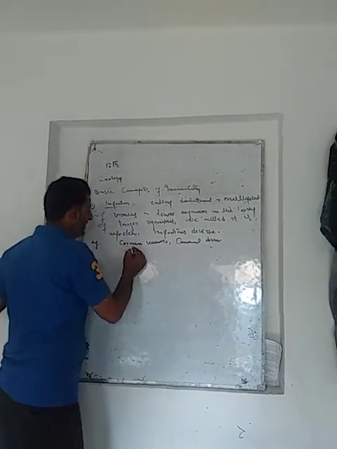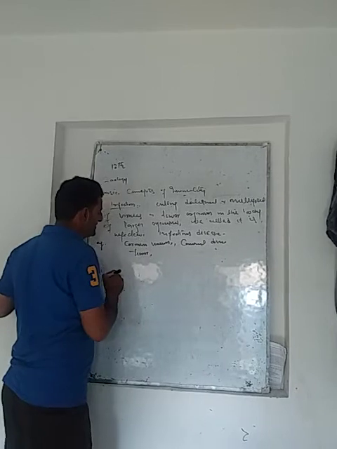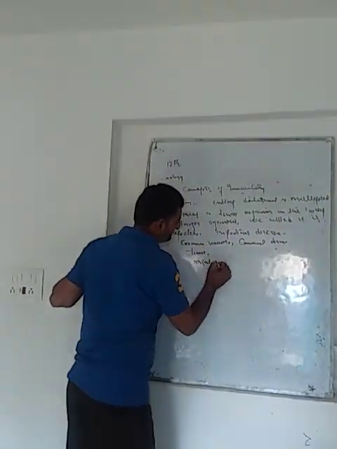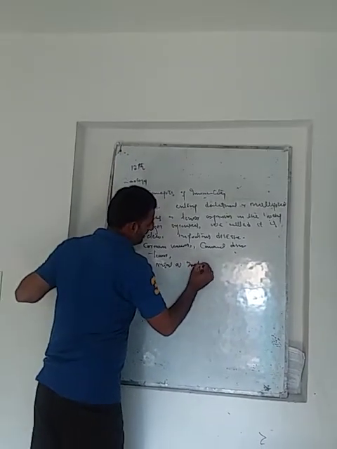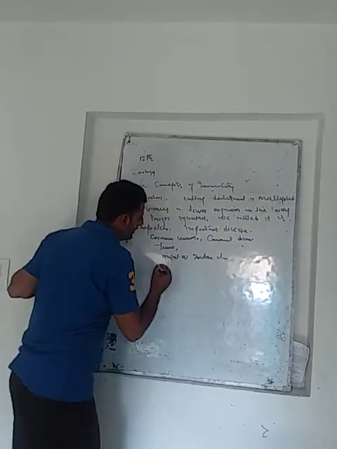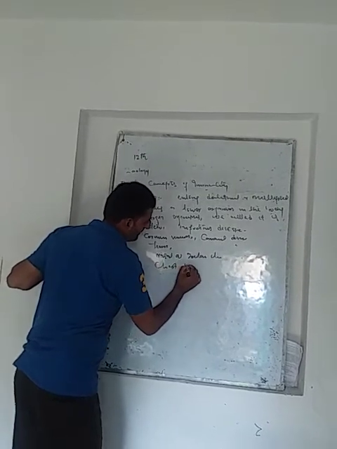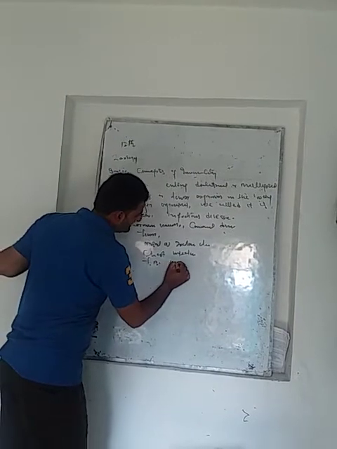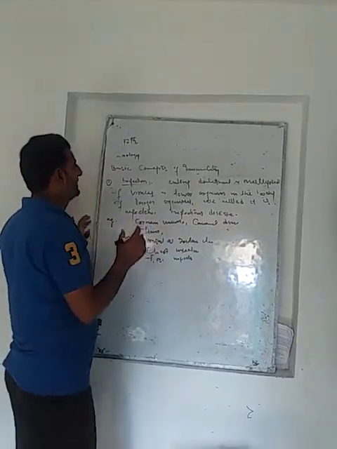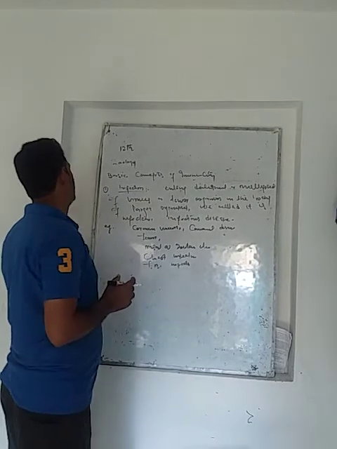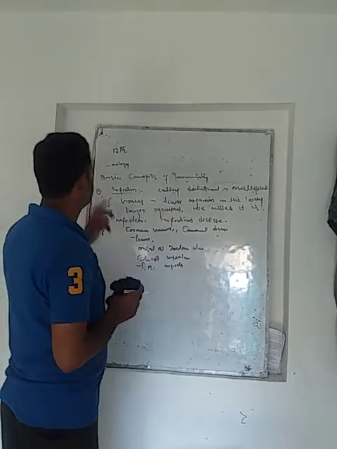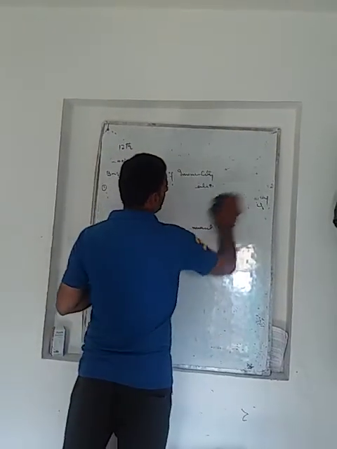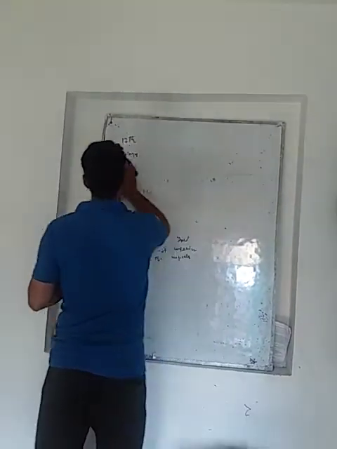For example, fever is an infectious disease. For example, cold and flu, it is an infectious disease. For example, chest infection, it is an infectious disease. For example, tuberculosis, it is an infectious disease. So these are the basic concepts of immunity; the first thing is infection. What is infection? How does this infection create? And what are the causative agents of this infection?